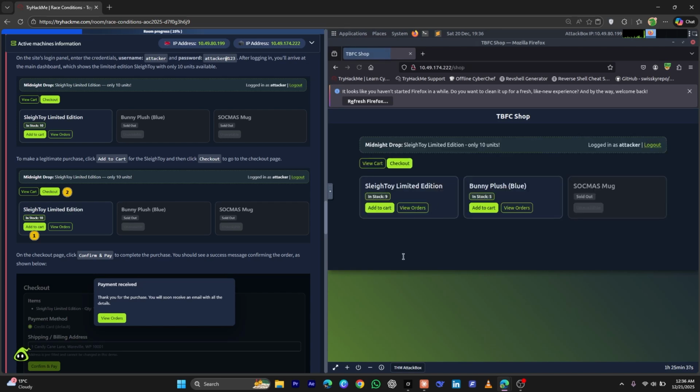The important thing to mention here is that all of the requests we were sending, from adding the product to cart, then going to checkout and confirming, from start to end, Burp Suite was listening to all these requests. Now we can move to Burp Suite because the browser work is done.